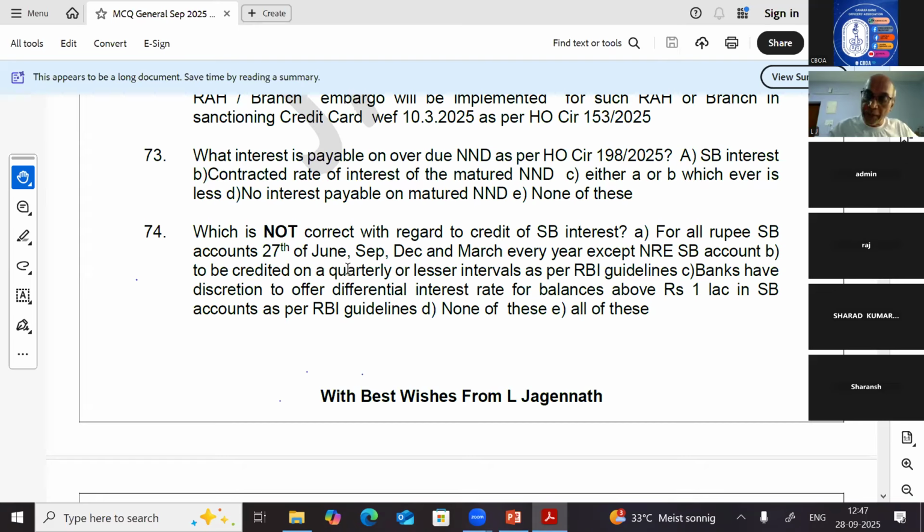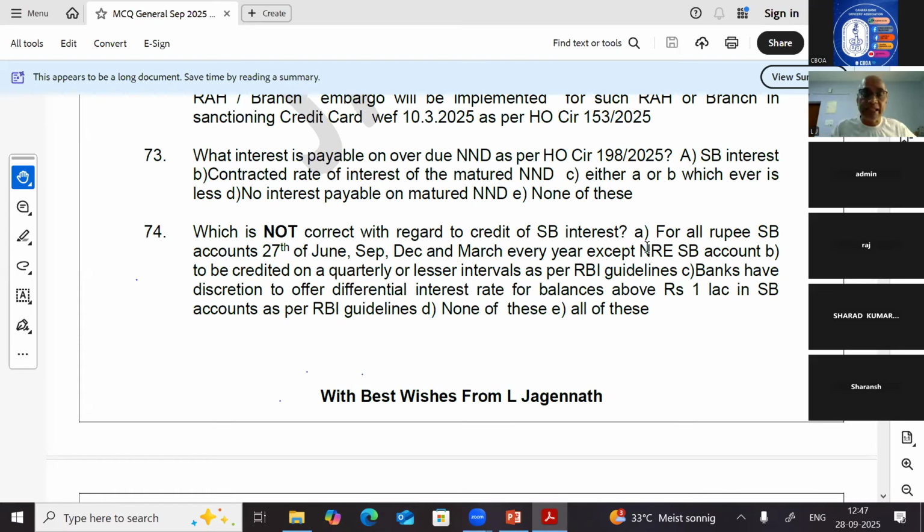For all these rupee SB deposit accounts, interest is credited on 27th of June, September, December, and March every year. There is no exception for NRE SB; even for the NRE SB account, the periodicity has changed from last year onward. So point A is not correct.